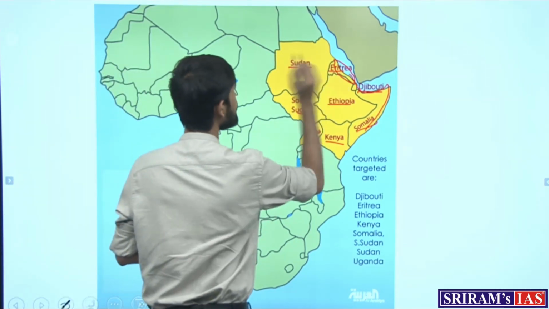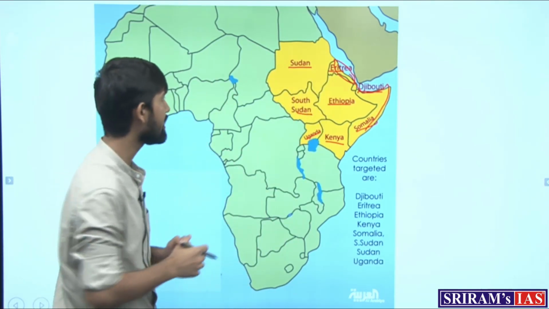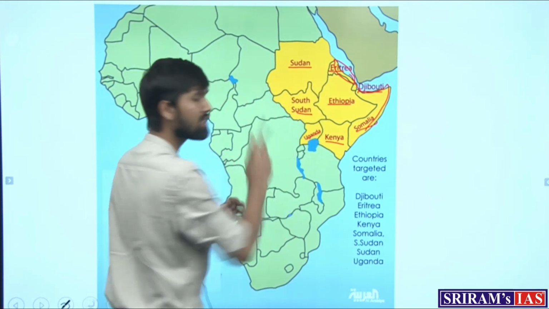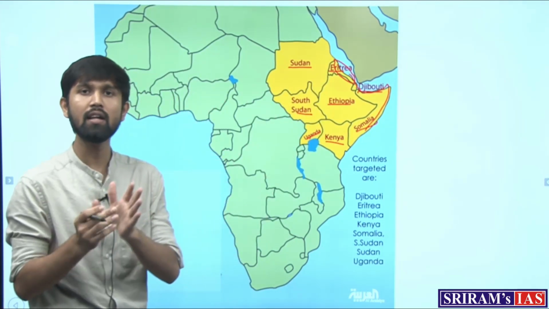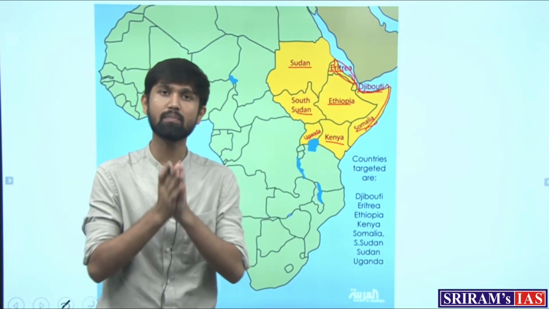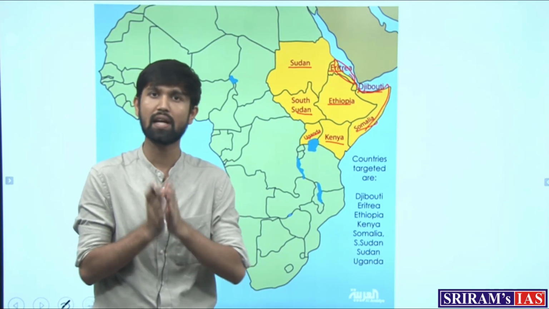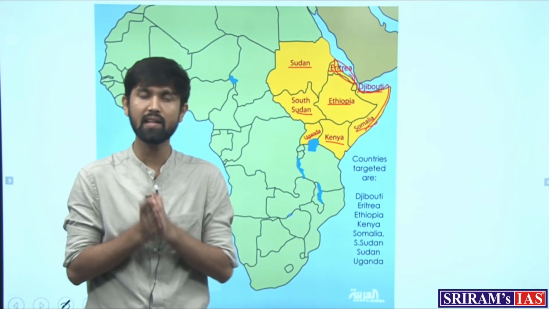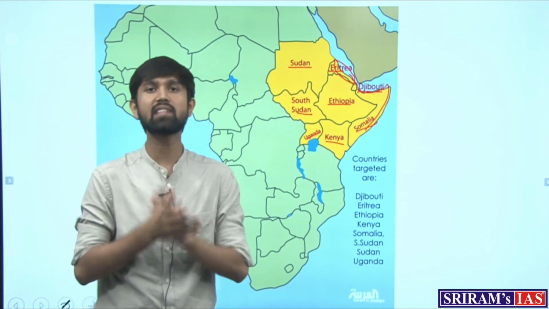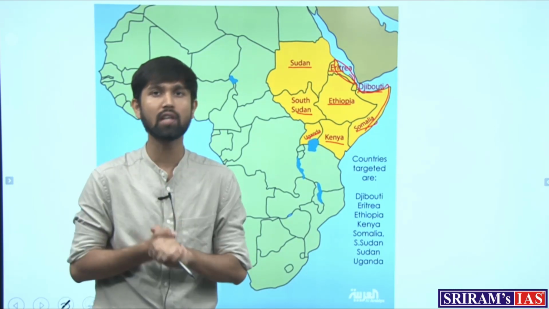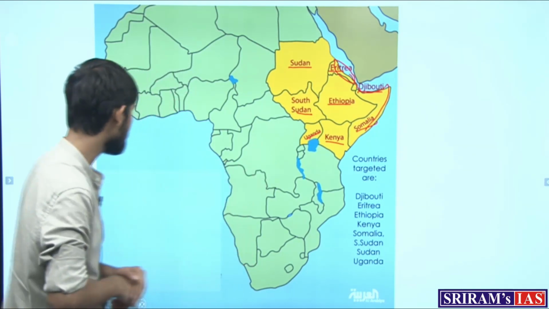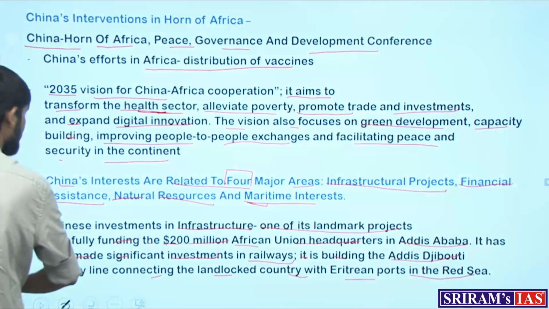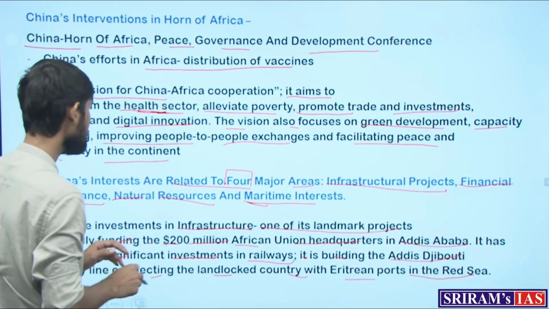So since it has the oil terminal in Eritrea, it is linking the other countries with railway lines, so this makes possible twofold interest for China. One is the development of the African region, and the other is Chinese interests, and Chinese trade routes are also strengthened. So this is the infrastructural development that is done by China, right?